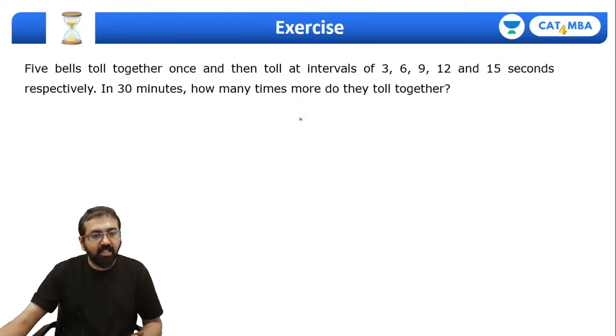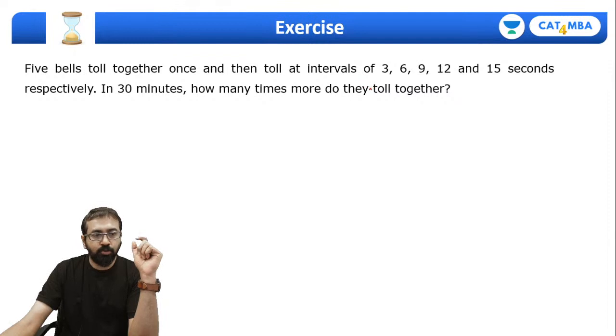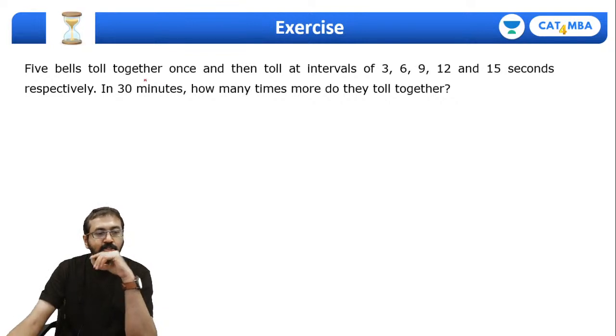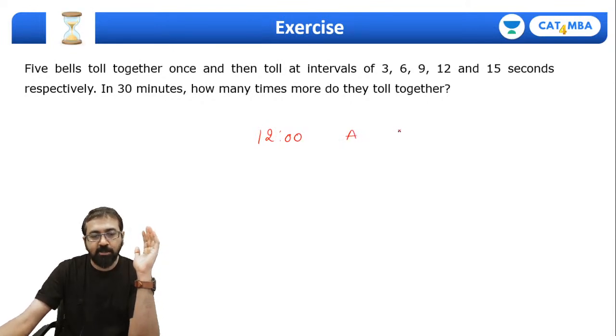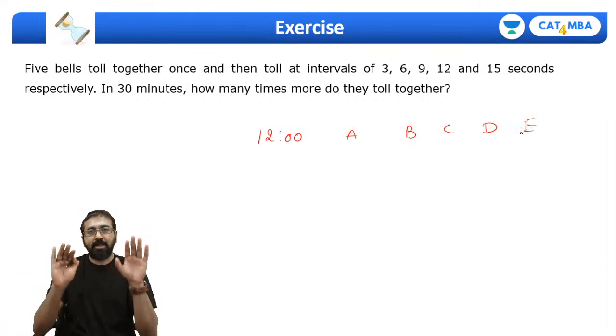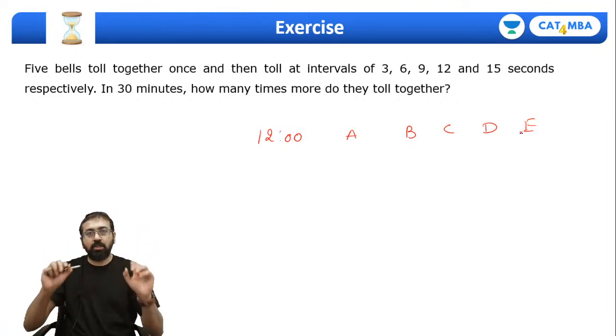This is again an application of LCM. The only thing is you will have to convert those seconds to minutes and so on and so forth, or minutes to seconds. So 5 bells toll together. Toll means ring together. Suppose at 12 o'clock I started all the 5 bells. Let me call them A, B, C, D, E. So all of them I started. When I started them, they made a sound, ton.